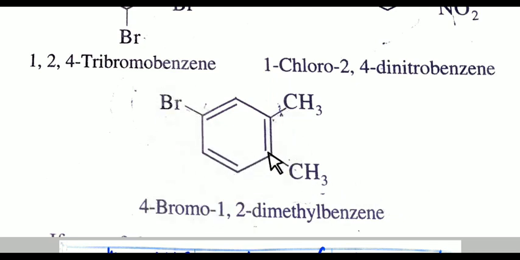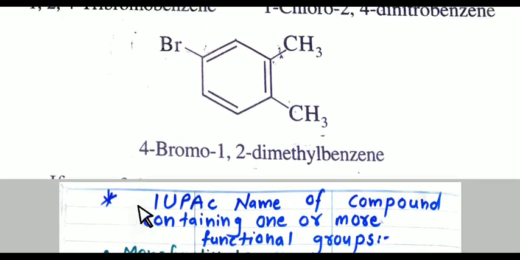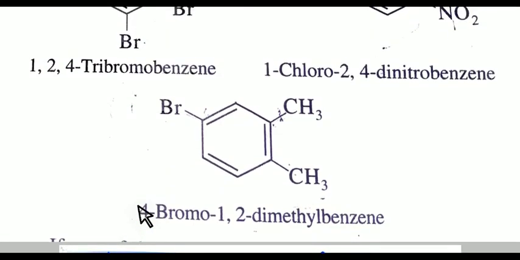So it is 1 2 3 4 5 6. So the name of this compound is 5-bromo-1,2-dimethylbenzene.